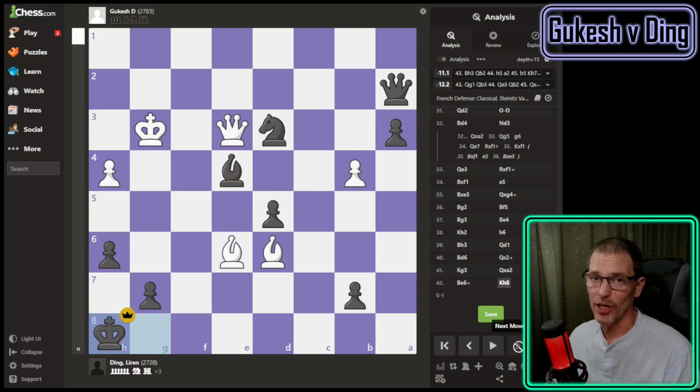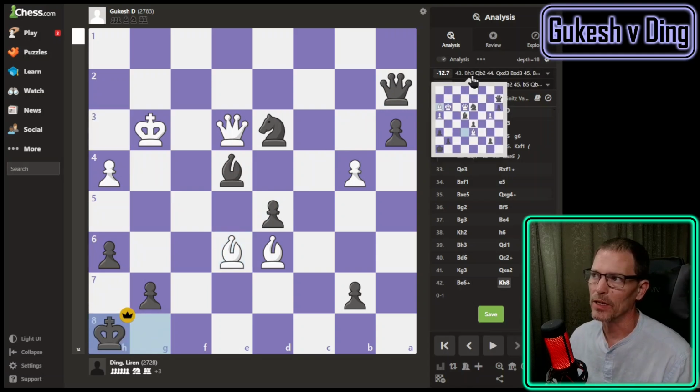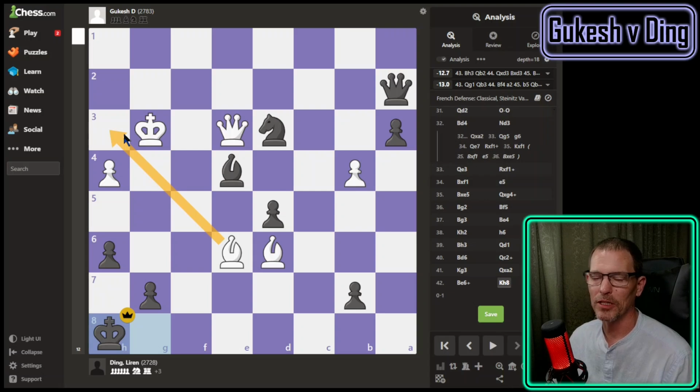And after Ding went to h8, Gukesh resigned. Because now what do? Bishop to h3, just put the bishop back where it was and you're down -12. Queen to g1, which is down there. I don't know what the other suggestions might be, but what do you play if you're white here? I would not have known I was toast if I was playing with the white pieces here. I would have known it was tough. Passed pawn, 2 squares from promotion, probably going to be easy to defend it. But at my level, we don't resign at this point, most of us.